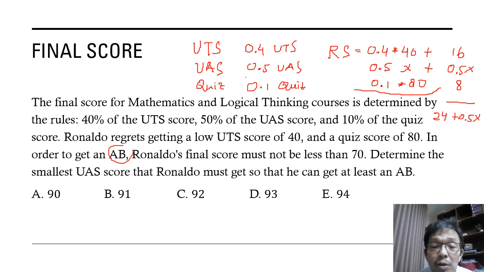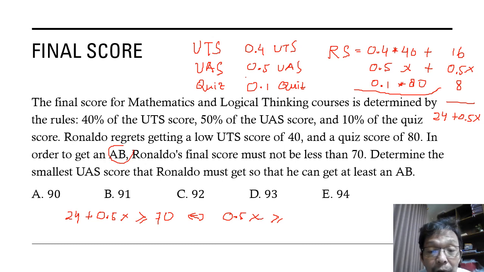So 24 plus 0.5x must be bigger than or the same as 70. This happens when 0.5x is bigger than 70 minus 24, which is 46.